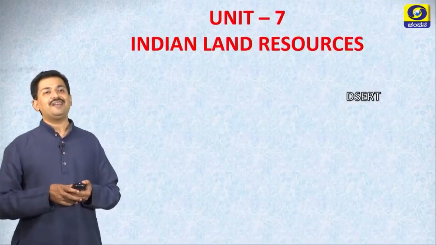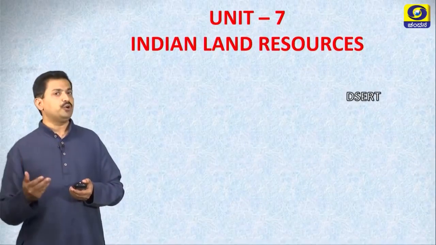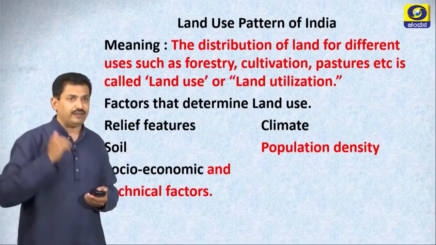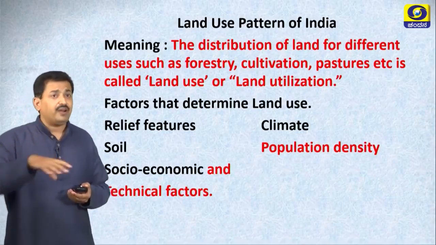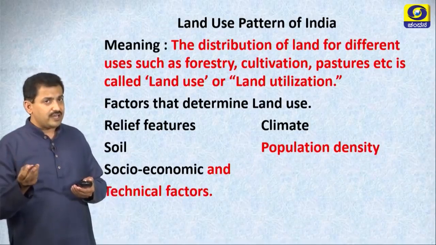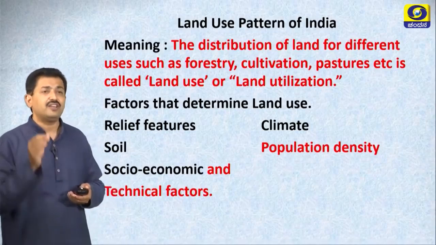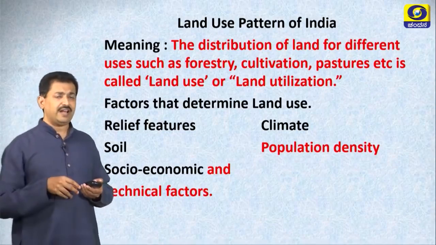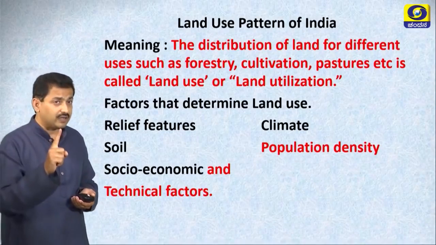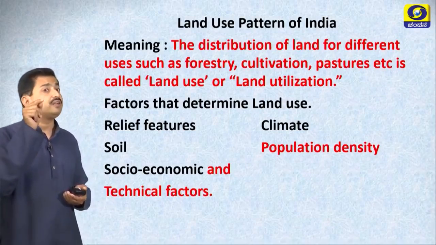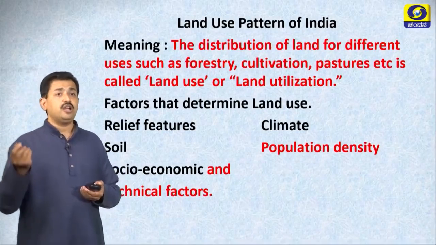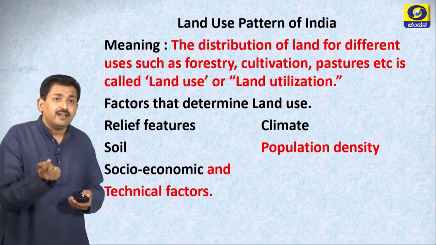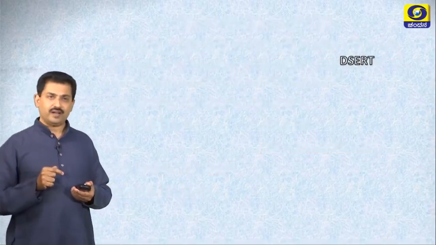Dear students, now let us move on to the new topic, unit number 7, Indian land resources. Land use pattern of India. The distribution of land for different uses such as forestry, cultivation, pastures, etc. is called land use. Dear students, which factors impact land use? You know that first of all relief features, climate, soil, population density, socio-economic and technical factors. All these influence the land use, right.